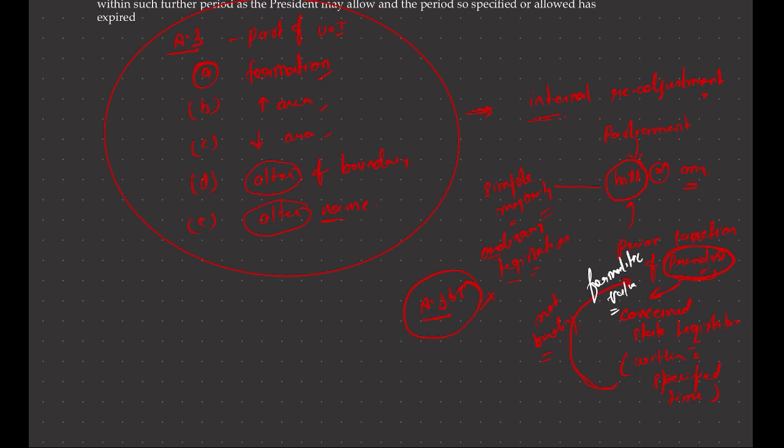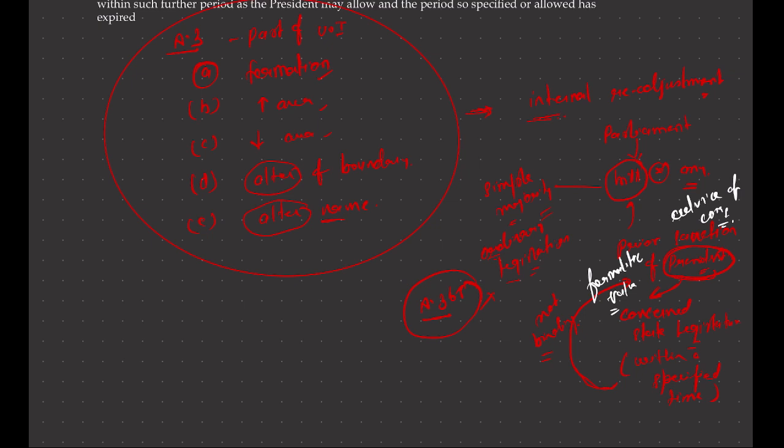Because even if states disagree or express dissent, still it is up to the President to give assent to the bill, and again this entire exercise of the President is based on the aid and advice of the council of ministers headed by the prime minister. So this is not a discretion of the President. So do remember that Parliament can change the political map of India based on its will, because the states have no role in this. And that is why it is said that the territorial integrity of the states is not guaranteed under the Indian Constitution.